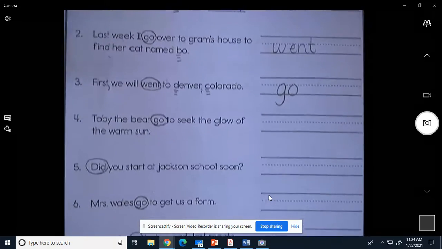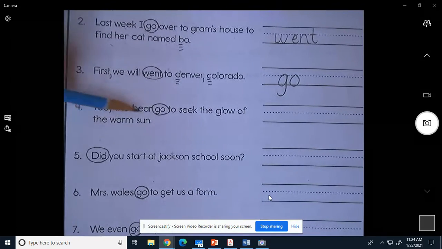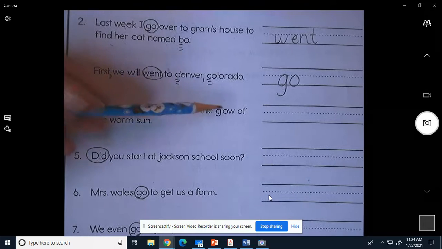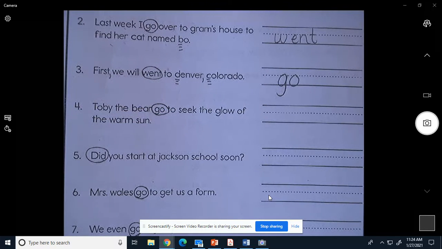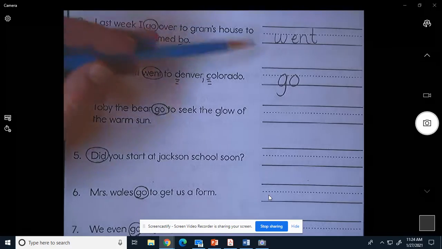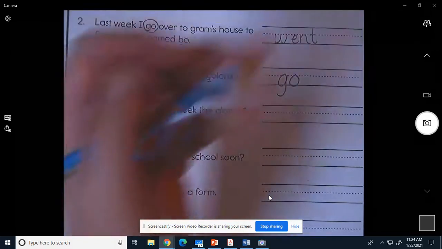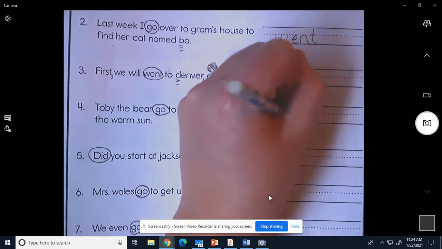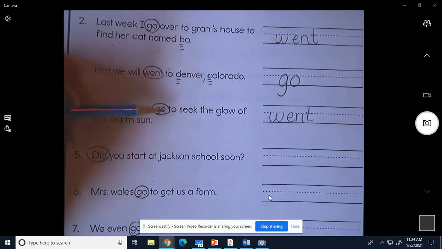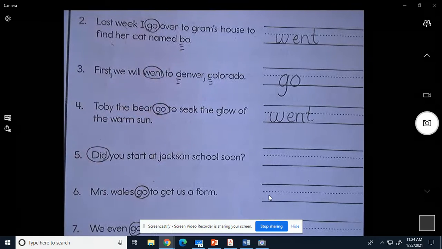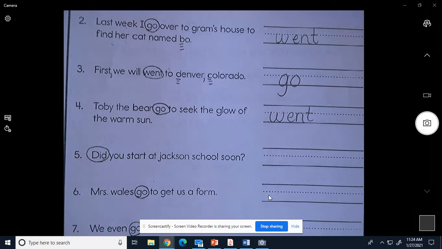All right, let's do the next one. Toby the bear go to seek the glow of the warm sun. So instead of go, we need to use the past tense for go, which is went. Let's see if it makes sense when we read it with that. Toby the bear went to seek the glow of the warm sun. And there isn't any proper nouns in there that aren't capital. So that is good.